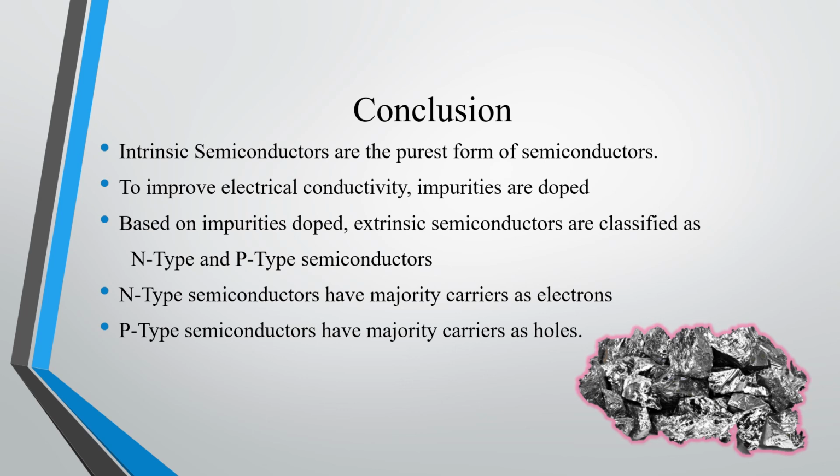I hope everyone is clear on this video. I have not given the full details on semiconductors. I have just given an overview on what is a semiconductor, what are the types of semiconductor, and what are the types of extrinsic semiconductor, N-type semiconductor and P-type semiconductor. I have just given an overview on this concept. Hope everyone is clear on this.